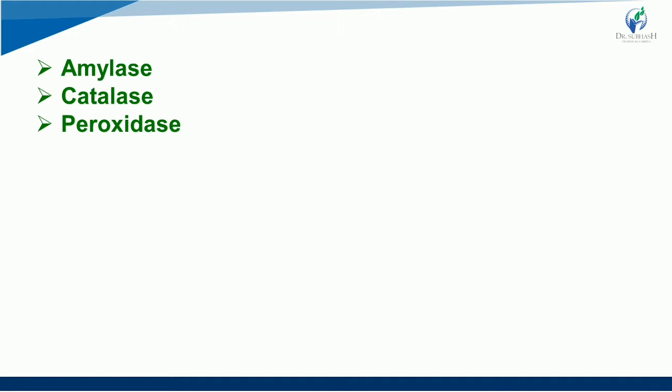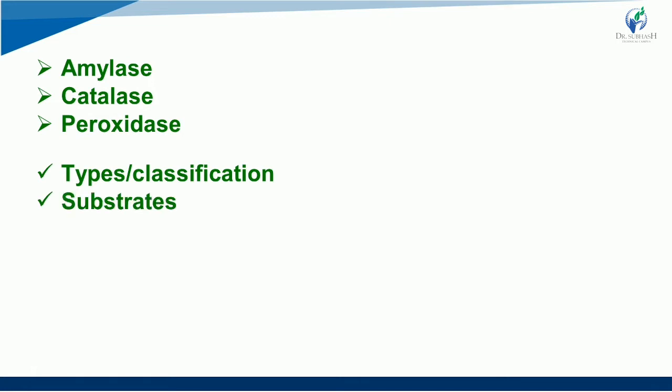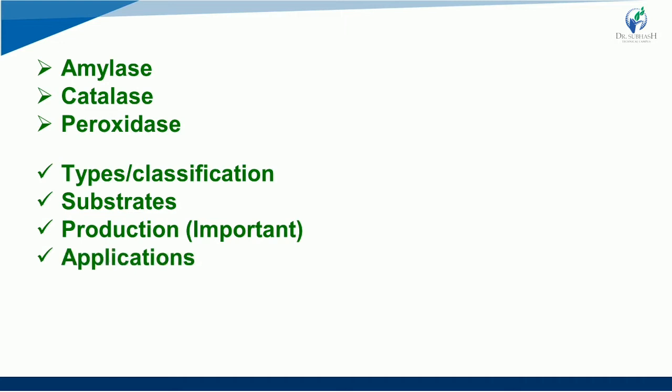So what actually are we going to study in this? First one is types and classifications, if there are any, which are really important. Then substrate, if they have any. Then production, this is the most important part of the whole lecture, both part 1 and part 2. And last but not the least, of course, the applications in detail.